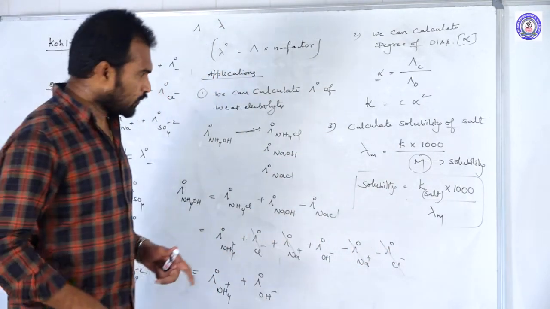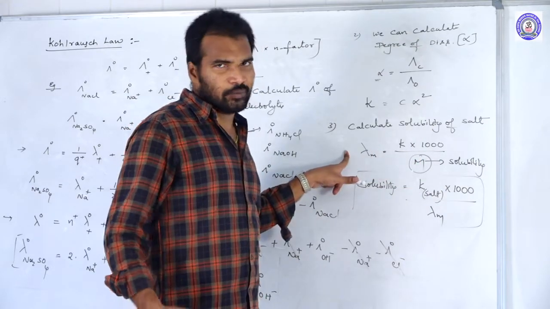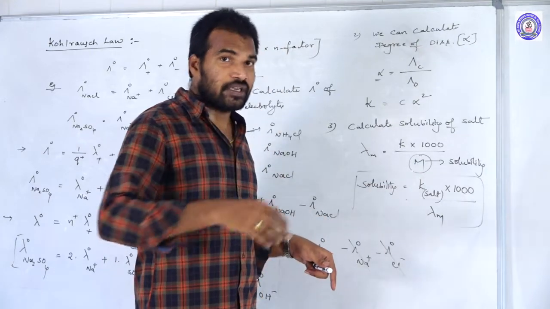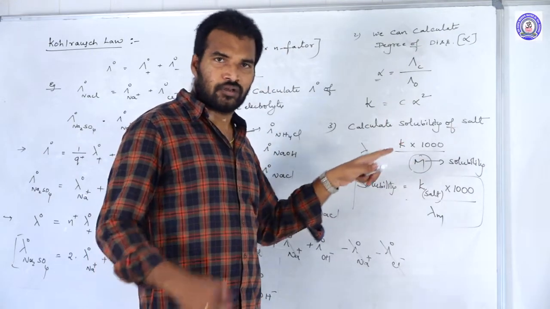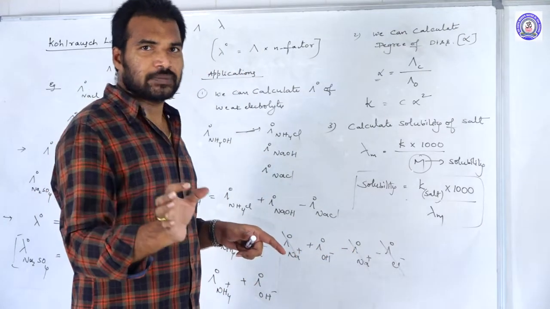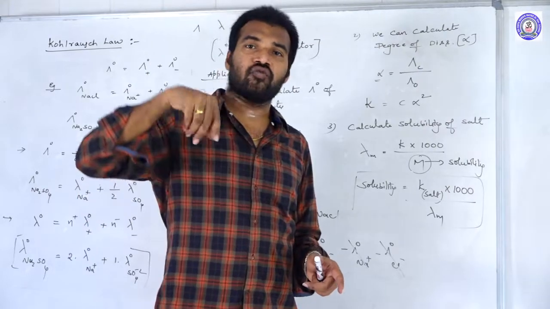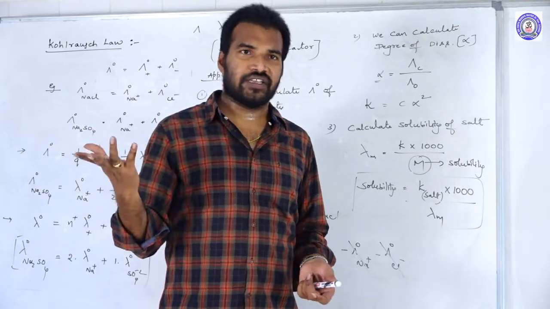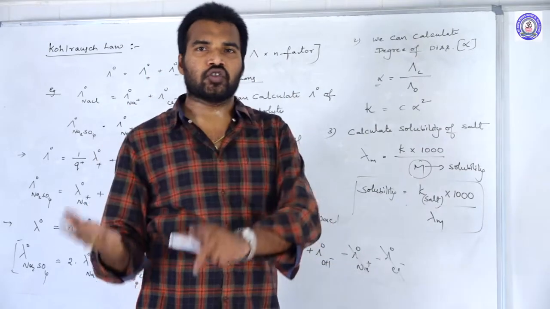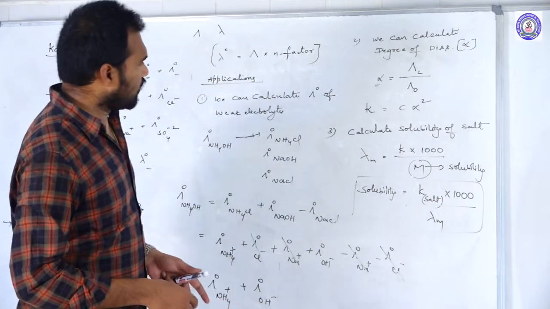So by using this formula we can calculate solubility. Sometimes they may give you the solubility and ask you to calculate the molar conductance. Sometimes, instead of the solubility, they may give you the solubility product. We know the solubility product Ksp equals x to the power x into y to the power y into s to the power x plus y. By using that formula we can convert Ksp into solubility. So this is the third application.